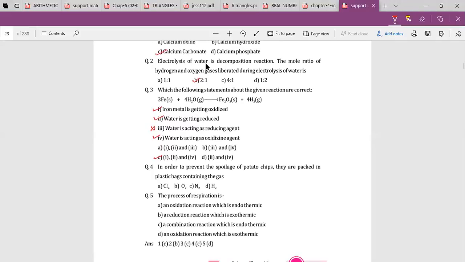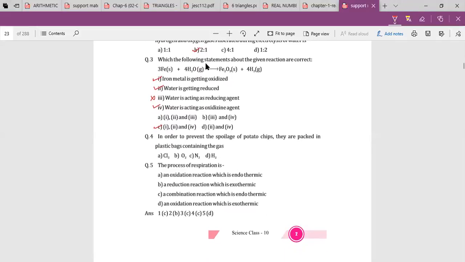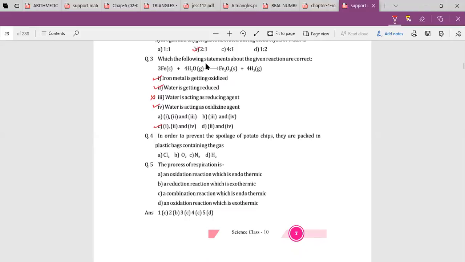Dhawan, Dviti, is the mic working? That's easy anyway. We'll tell the answer. I'll answer.